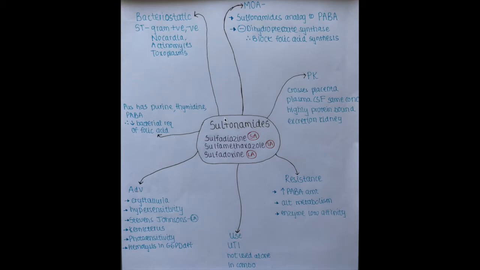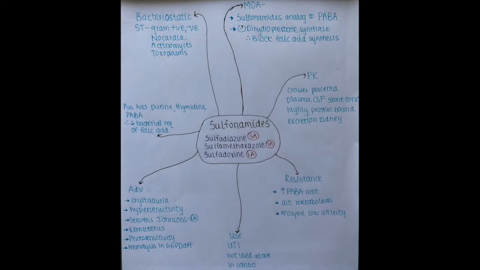Now, sulfonamides are bacteriostatic, that is, they stop the growth of bacteria. They do not kill the bacteria, but they stop the growth of bacteria. The spectrum of sulfonamides includes gram positive and gram negative bacteria, specifically Nocardia, Actinomyces, and Toxoplasma.